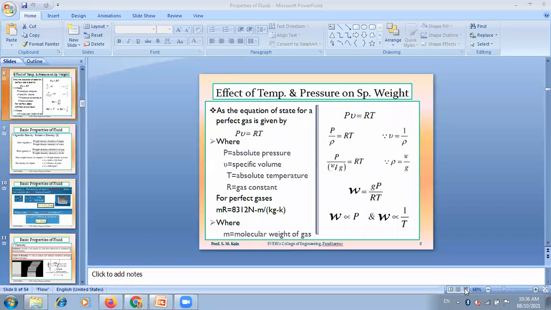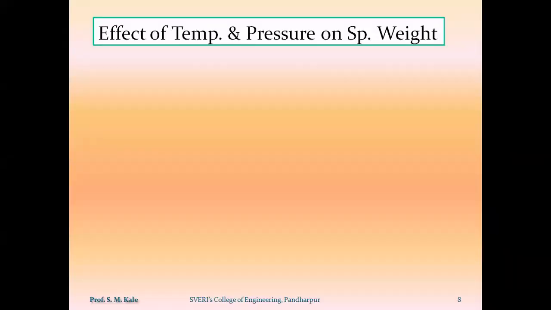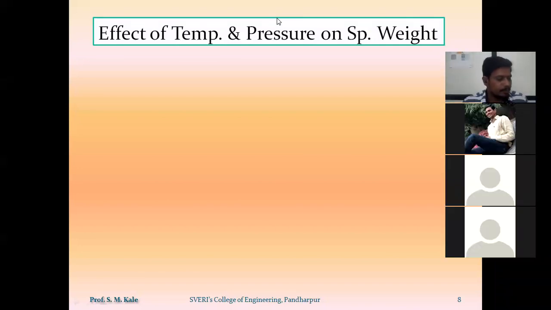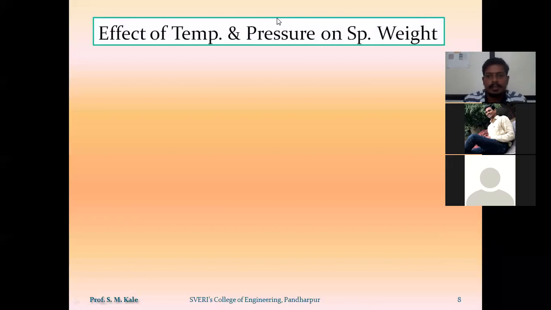In yesterday's lecture, we started the basic properties of the fluid. The first basic property is the density, also called mass density. After that, weight density, and the relationship between mass density and weight density. Then we saw the effect of temperature and pressure on the weight density, also called specific weight.